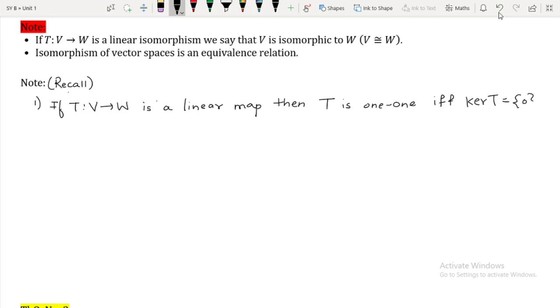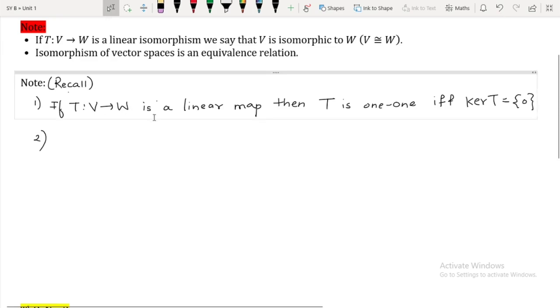I think this was the third part of our first theorem that we have discussed. Now try to understand the meaning of this. If we have a linear transformation and it is one-one, then kernel of T is equal to singleton 0. Conversely, if we have a linear map and kernel of T is equal to singleton 0, then we can say T is one-one.